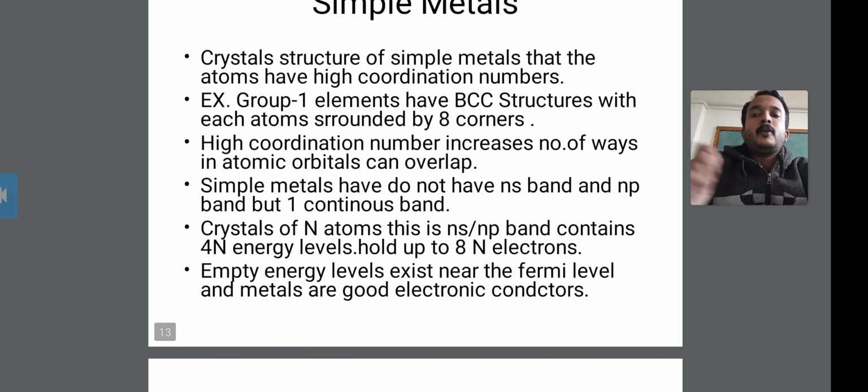The holding capacity of the crystal of N atoms is 8, but it is in 4N energy levels. Then the last point of this simple metal is that the empty energy level exists near the Fermi level, and the metals are good electronic conductors. Therefore, they are the group 1 elements or the simple metals.